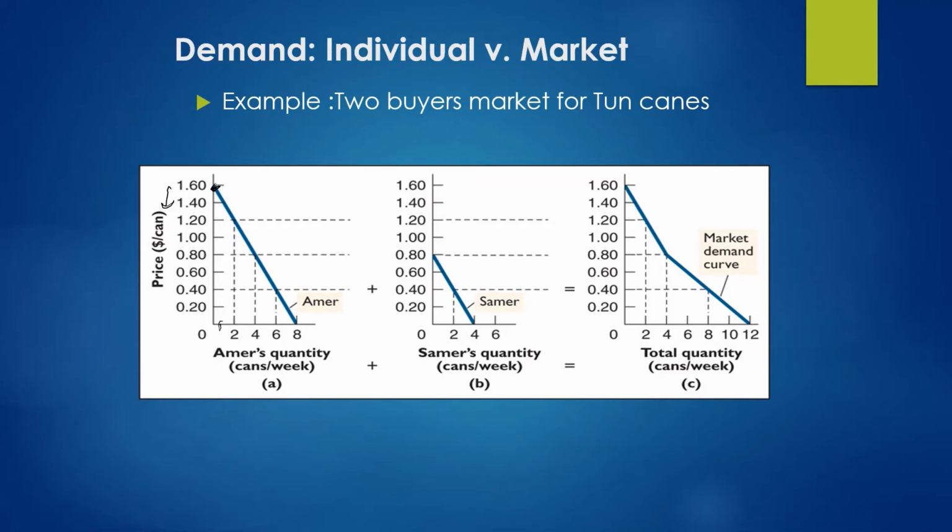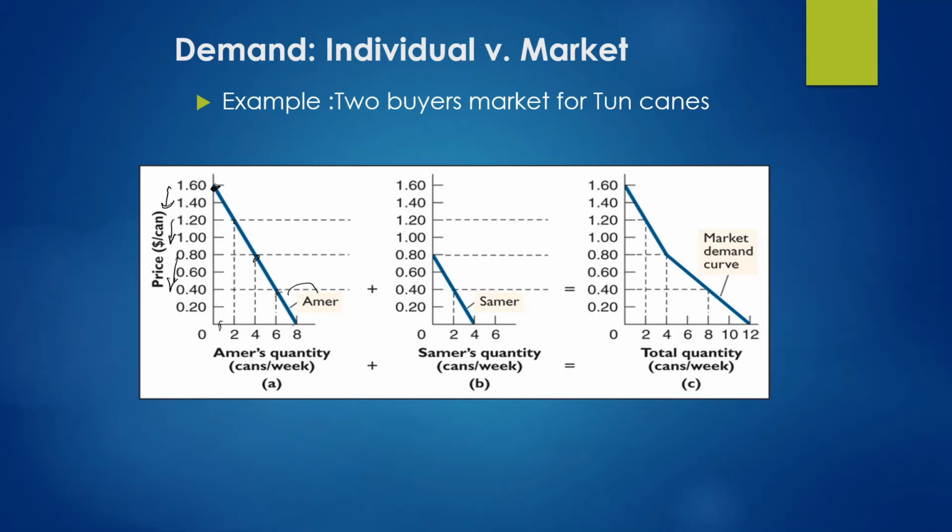As the price moves further down, you can see that the demand for tuna cans is going to increase for Amar. By joining all these points, you will have the demand curve for tuna cans for Amar.